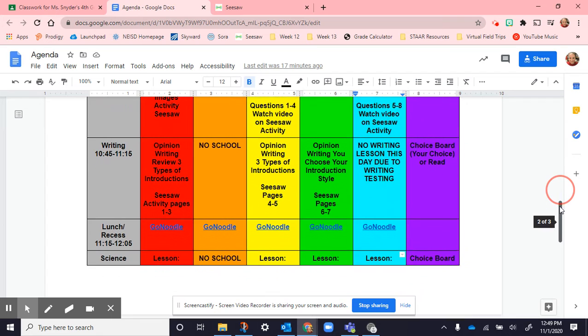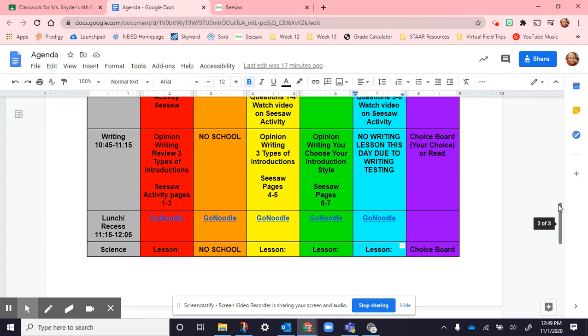For writing this week, we are going to continue talking about how we write introductions for opinion writing. We've been talking about starting off with a question, starting off with a funnel, starting off with an anecdote. So those three types we're going to continue practicing this week.